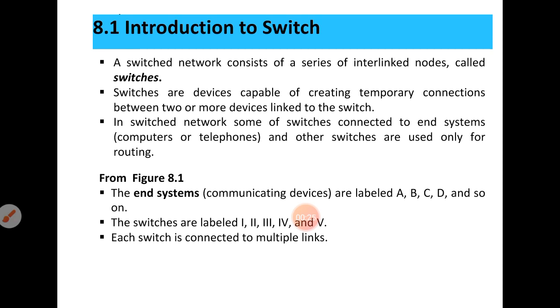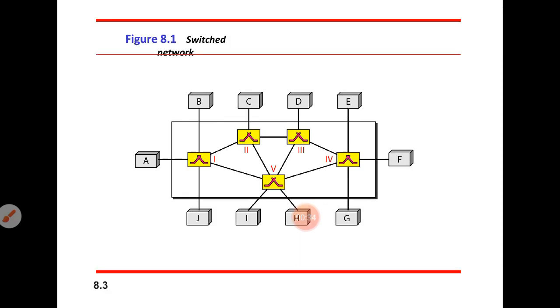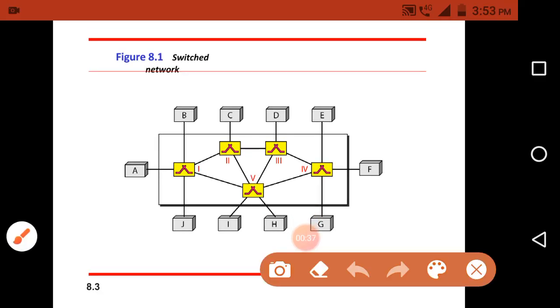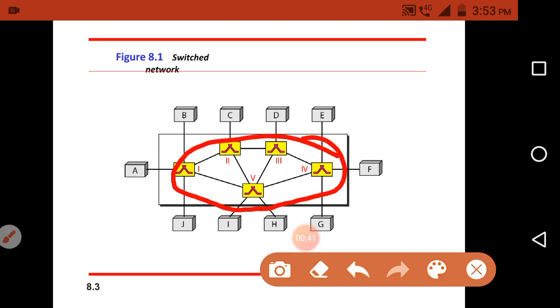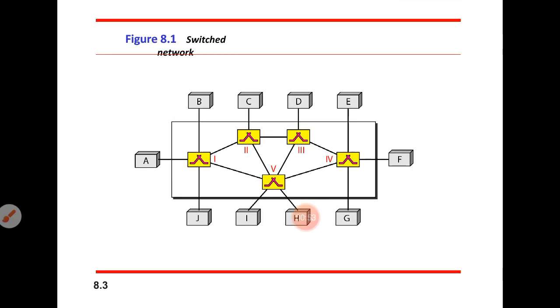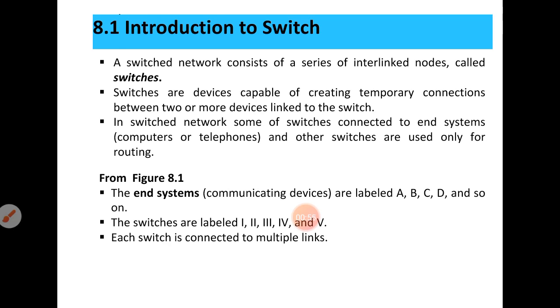Here the first point is that a switched network consists of a series of interlinked nodes that we have to call switches. Switches are nothing but interlinked devices. So the switched network is an interlinked network of devices, and each device we have to call a switch.